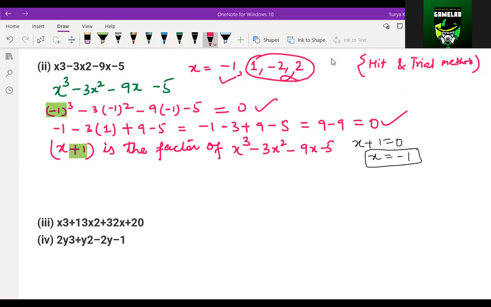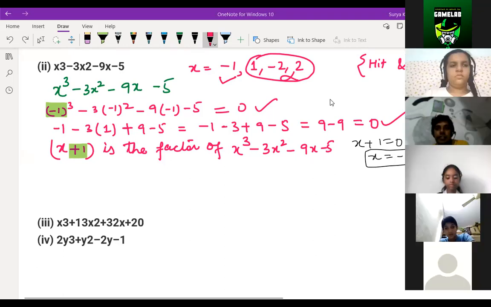Now any hint? See, if the power is 3, we have to get 3 factors. Remember that. What is the degree of the polynomial? That many factors you should get. Is it clear? So what do I need to do, Shreyanvi? Now what should I do?